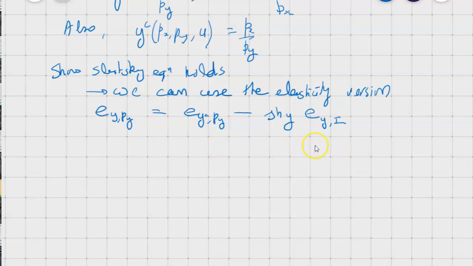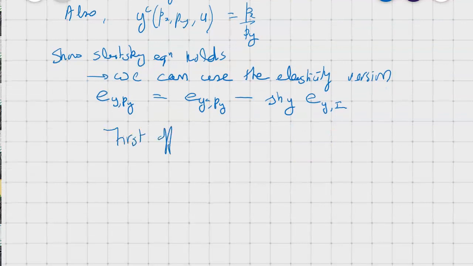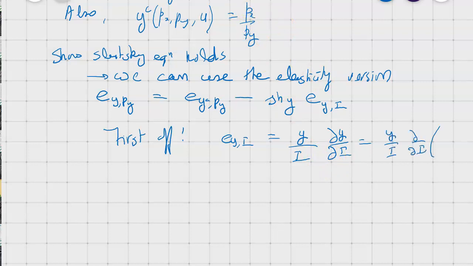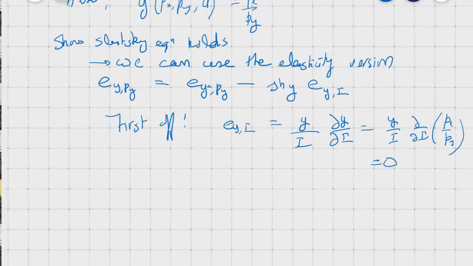Now right off the bat, we can see that because there is no income variable, and elasticity of demand with respect to income is defined as the percentage change of demand of y in response to percentage change in income, we can write this using calculus as the elasticity of demand with respect to income is I over y times del y over del I. Now because there is no I in the demand for y, this expression is 0. So now we can look at the other elasticities and we can start working through them.